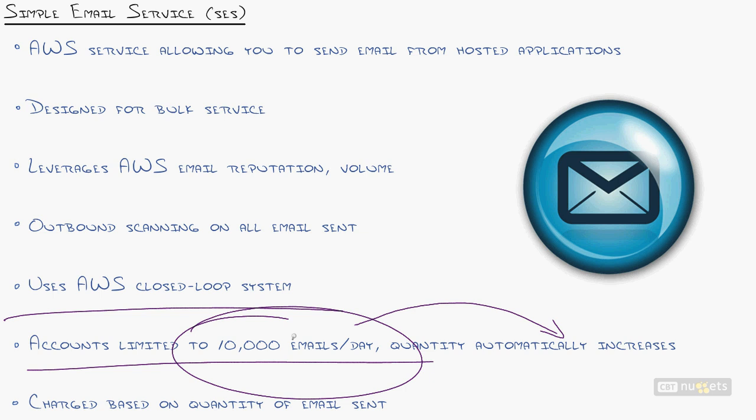So it's almost like you build your own reputation with Amazon as you're with them longer, so that they can trust the email that you're sending, and you're not going to violate their outbound scanning and all that. So lastly, charges are based on the quantity of email sent, as with everything AWS.